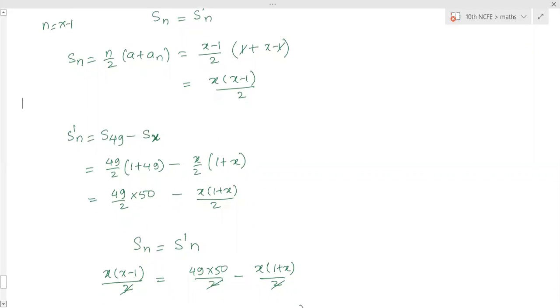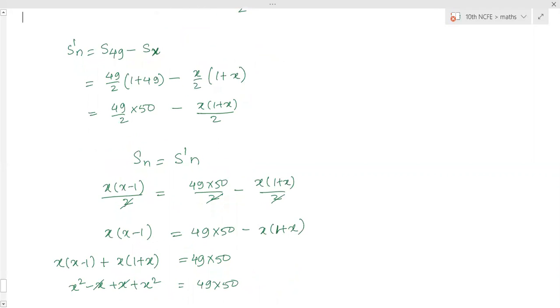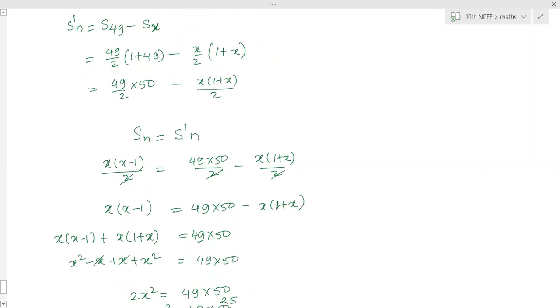Ma'am, that day you once told, right, that in one of these sums that say the m plus nth term should be 0, you should prove it in that manner. So for that I'm getting a plus m plus n minus 1 into d is equal to 0. Show me the question. Then only I can understand. Ma'am, if m times the mth term of an AP is equal to n times the nth term, show that the m plus nth term of the AP is 0.